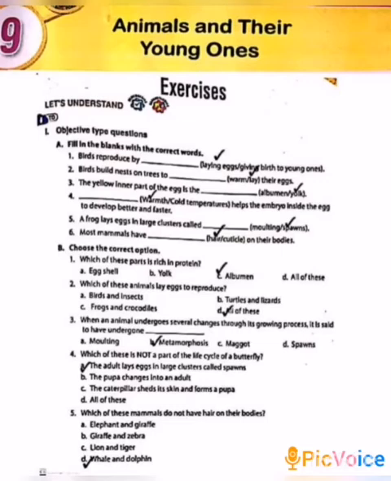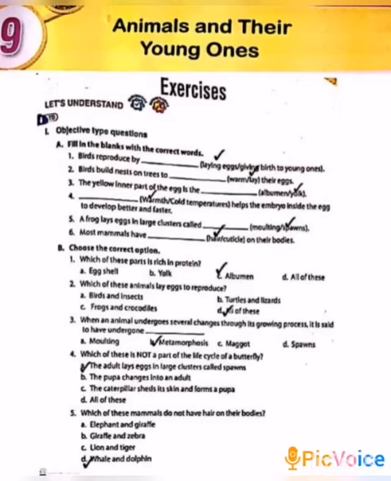First one, birds reproduce by laying eggs or giving birth to young ones. The answer is laying eggs. Second one, birds build nests on trees to warm or lay their eggs. The answer is lay.